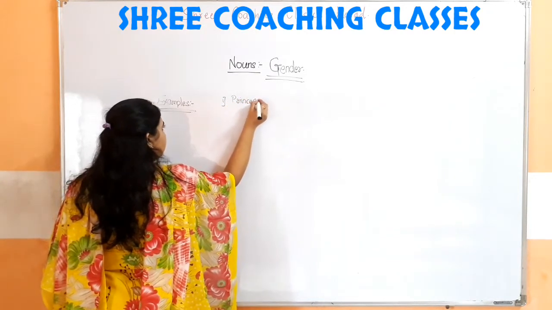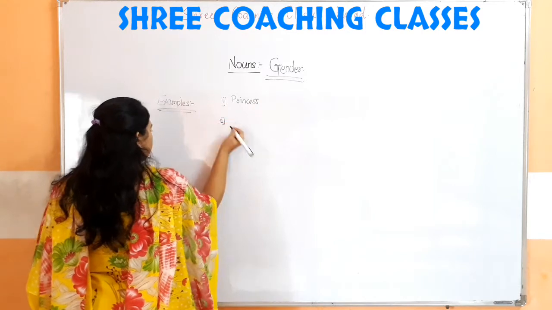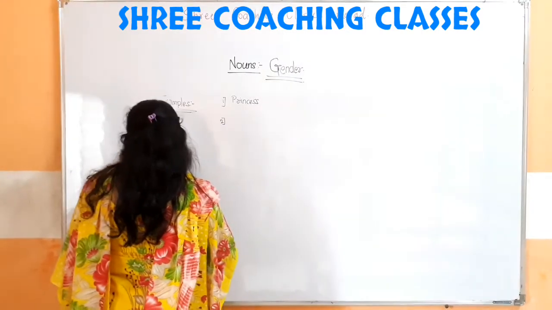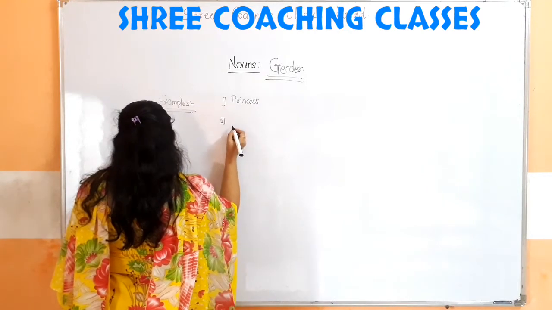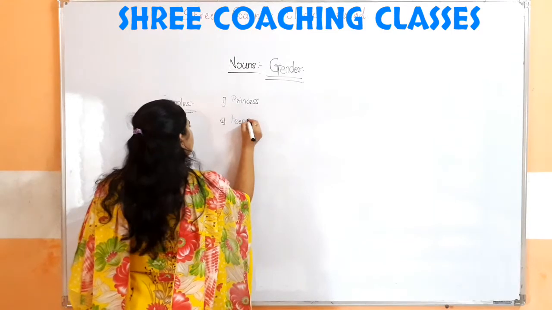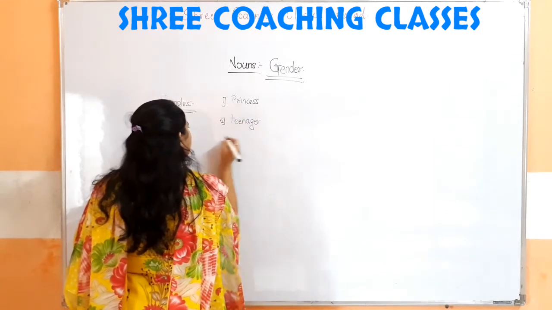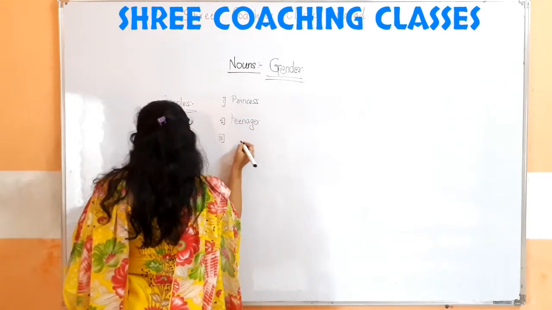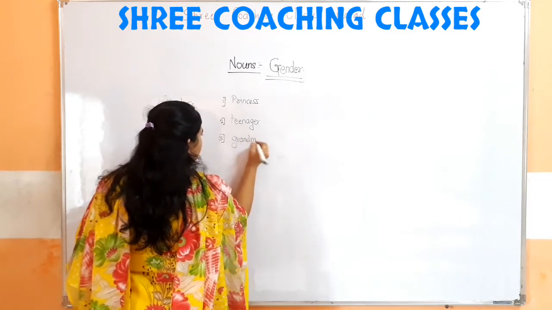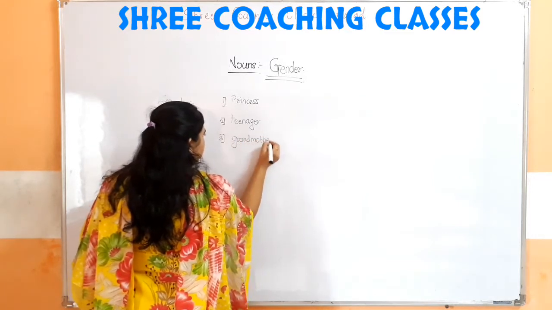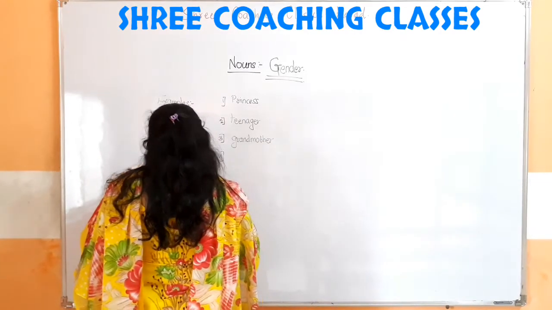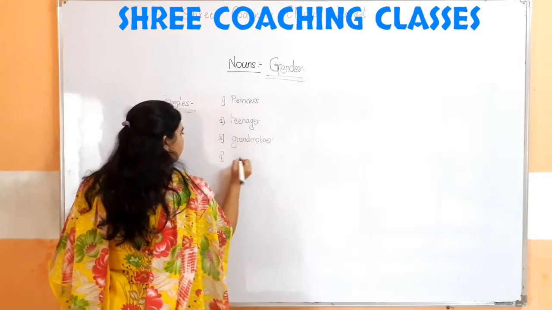First, princess. Second, teenager. Third is grandmother. Fourth, children.